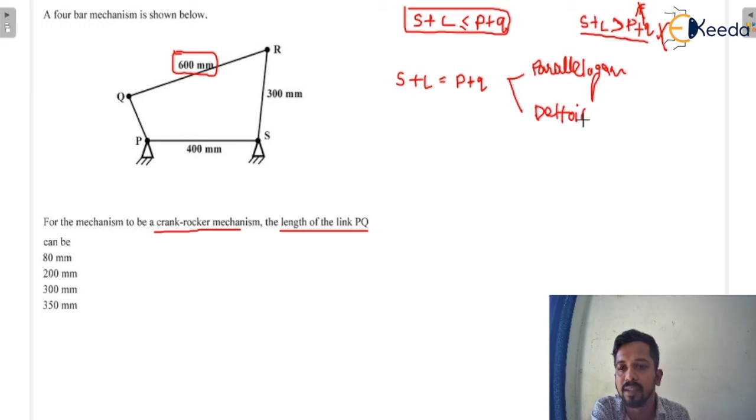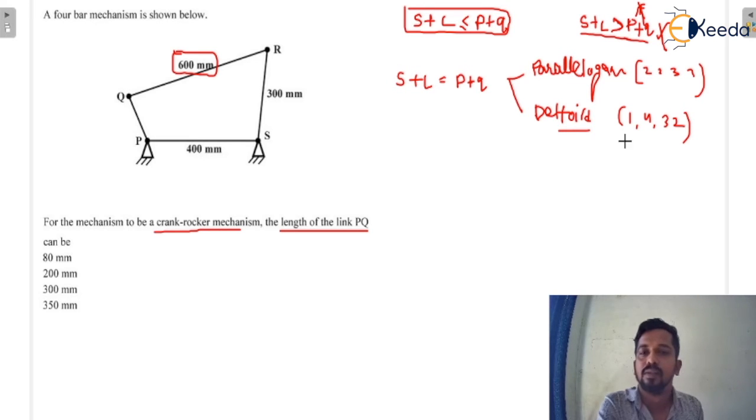In case of parallelogram, the links would be like that, 2 2 3 3. Here we can say this is 1 4 3 2, so this is basically deltoid linkage.